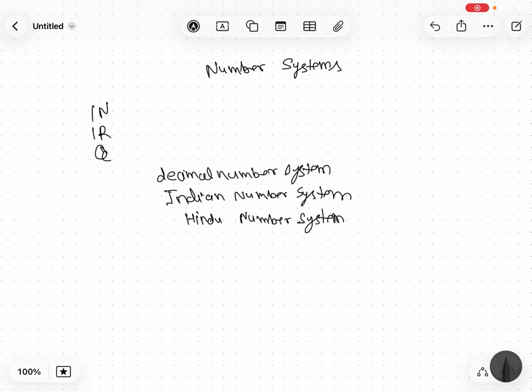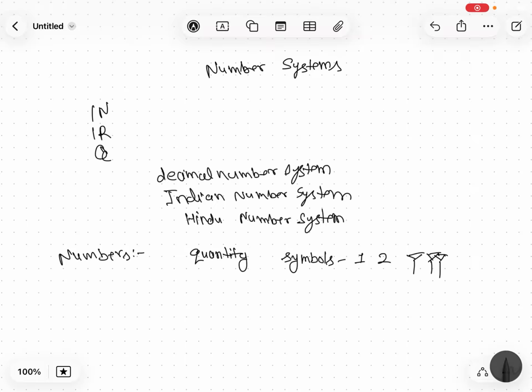First understand what numbers are. Numbers are a mathematical concept representing quantity, and they are expressed in the form of symbols. Like in our system, we are using these types of symbols for representing numbers. Think of some examples from our ancient times, symbols which we used for representing numbers.